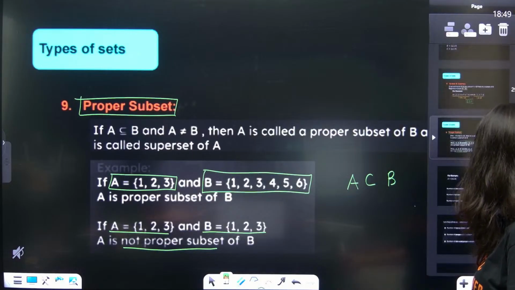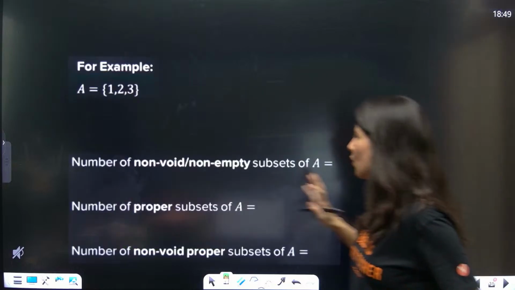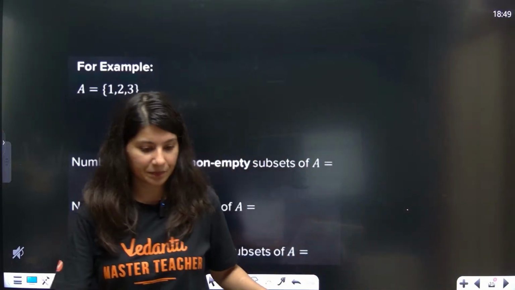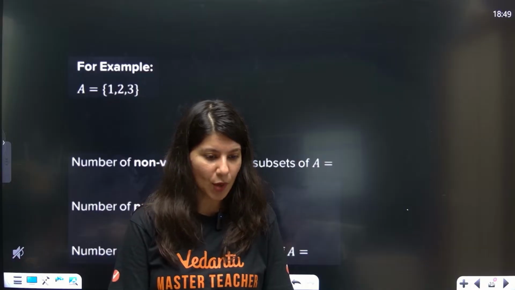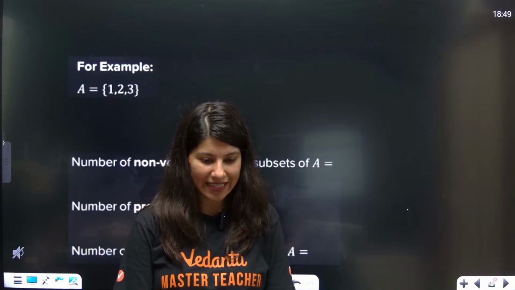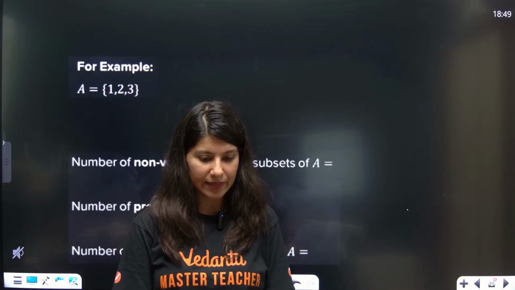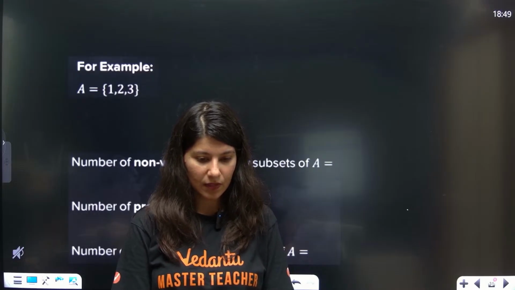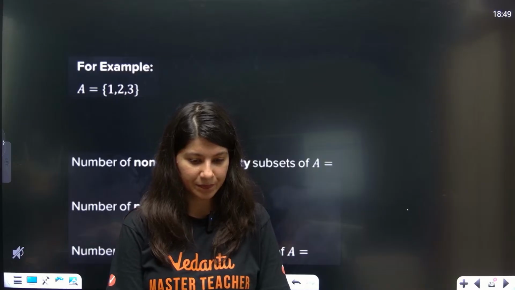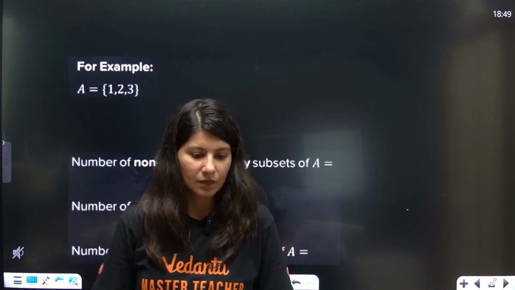Now let's talk more about proper subset. Let's do this exercise so that you understand more about it.